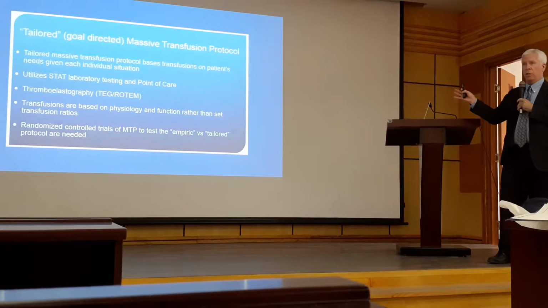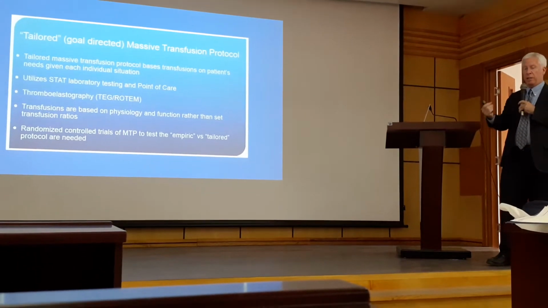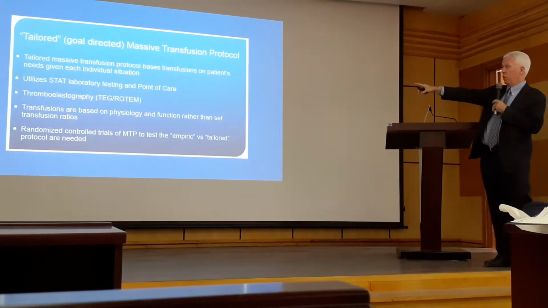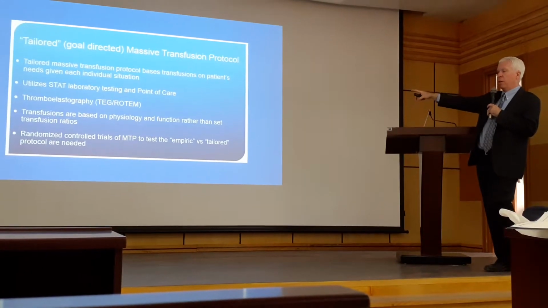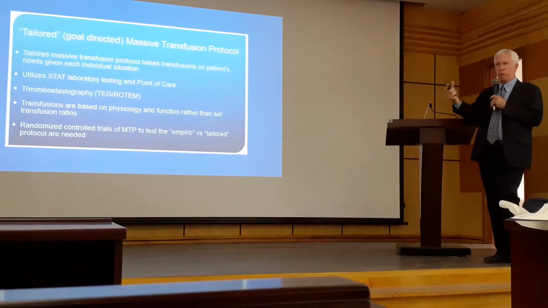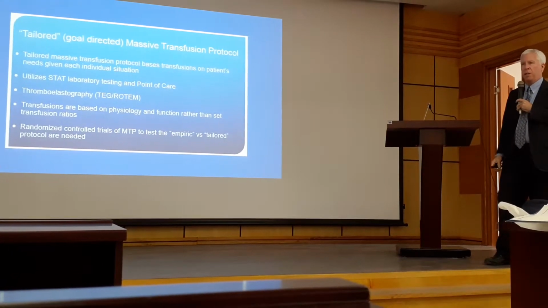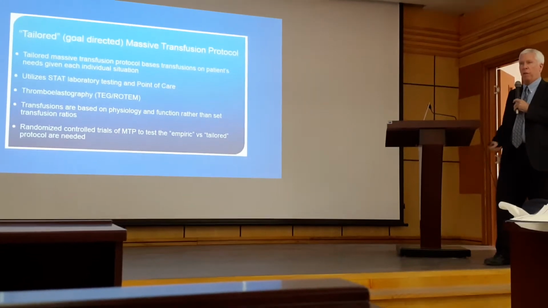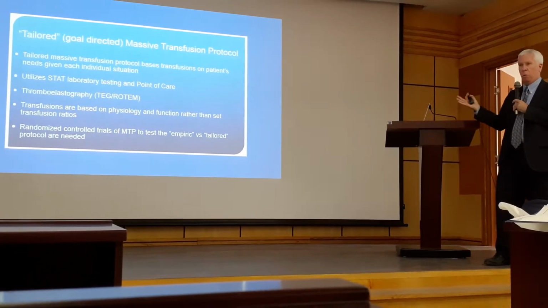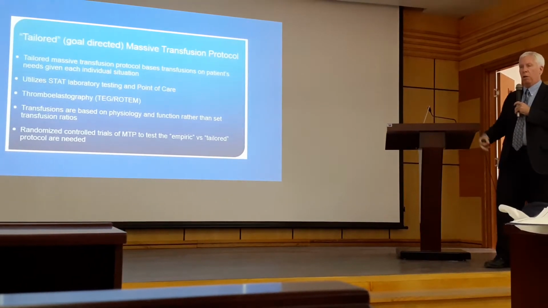So I'll talk less about this, but the other approach, as I mentioned, the tailored approach, is called goal-directed. It's taking a blood sample, doing what's called a TEG or thromboelastography, which is basically looking at how the blood is coagulating, looking at the pattern. It's a special machine, and basing your administration of blood products, particularly your FFP, on the lab results rather than just giving a predetermined ratio. Most hospitals don't use this, only select numbers do.